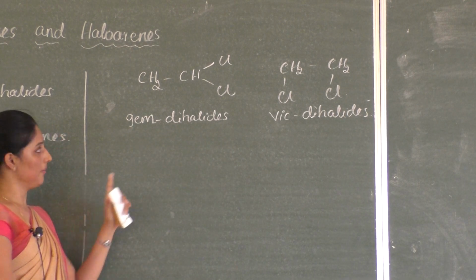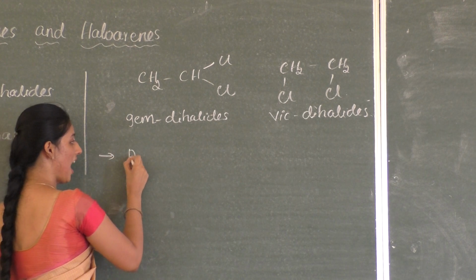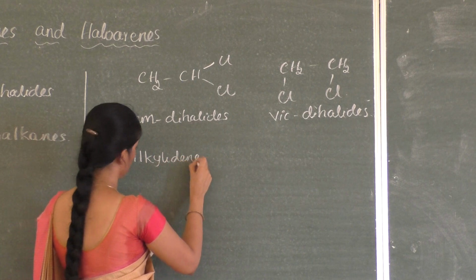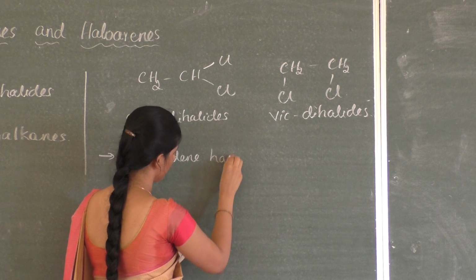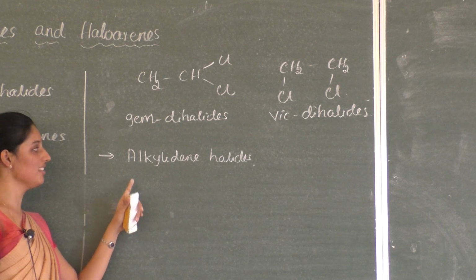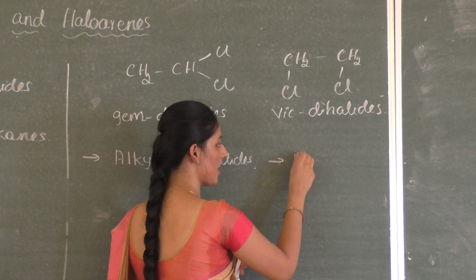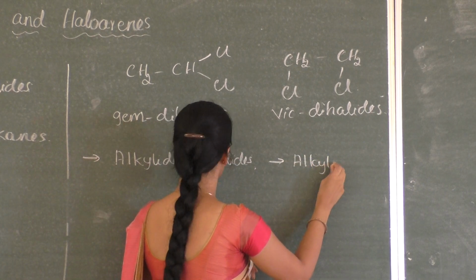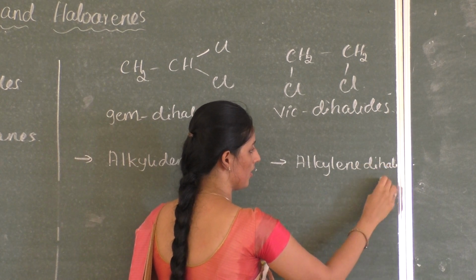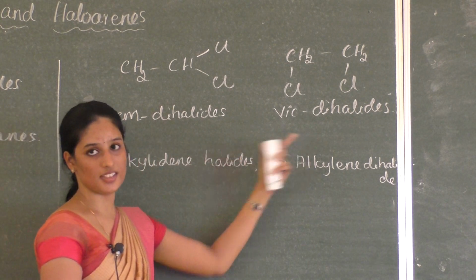In common naming, geminal dihalides are named as alkylidene halides, whereas vicinal dihalides are named as alkylene dihalides. So this is the common naming of geminal and vicinal dihalides.